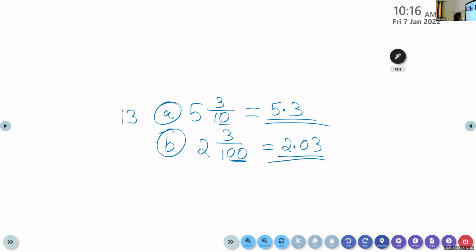So here in question number 13, we have only one digit after the decimal point. Here we have 2 0, so we have after the decimal point also two places.